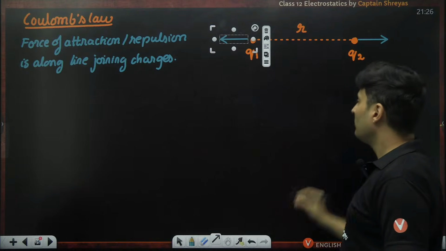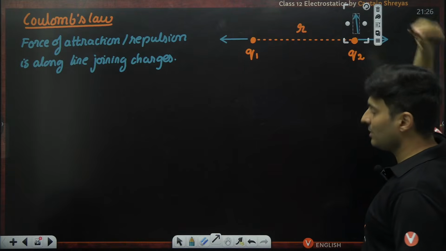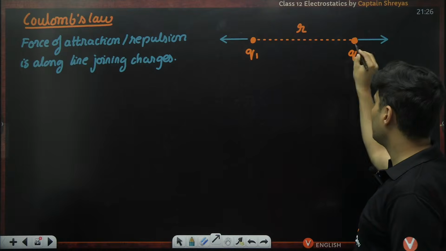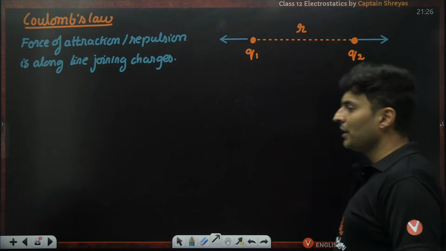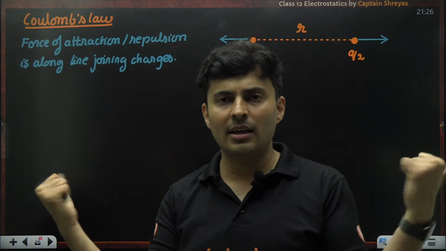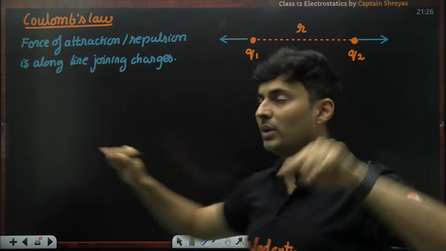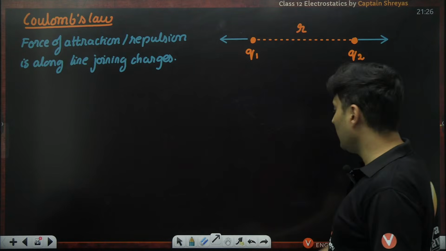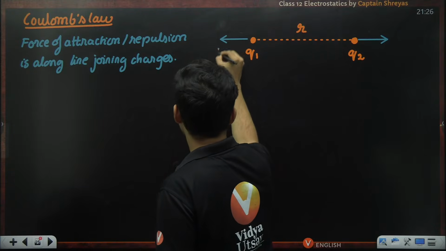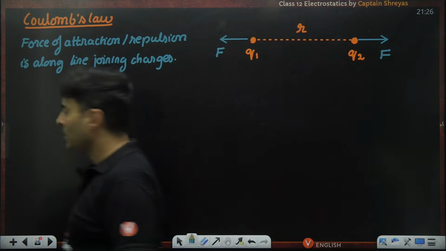That's what he said. But you will see that there are some chapters where the charge is moving and the force is in some weird direction. So why is the force not perpendicular? Why is it not at some angle? There is no reason for it. This is just a law. The force is either away or towards, but always along the line joining the charges. You will never see it making an angle. So this force I can call F.